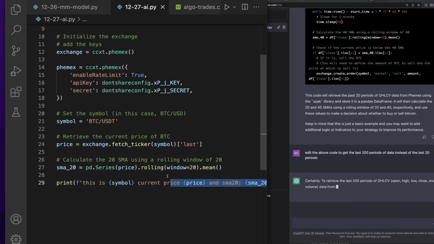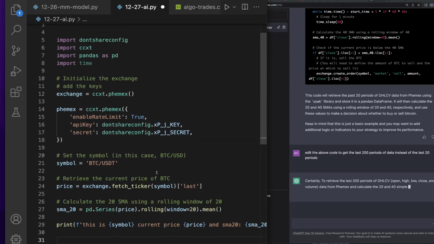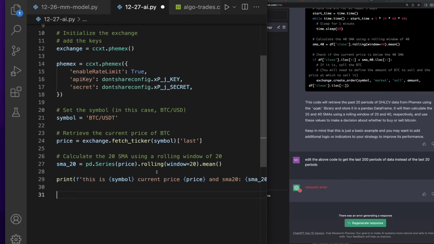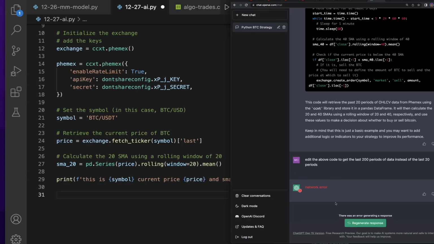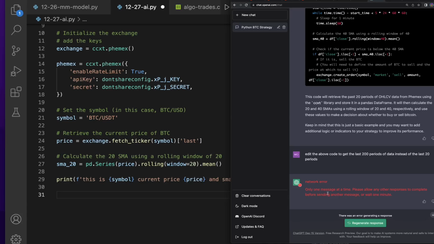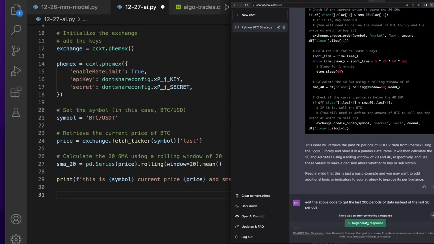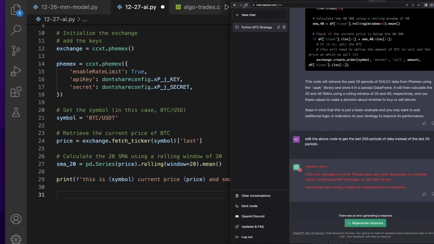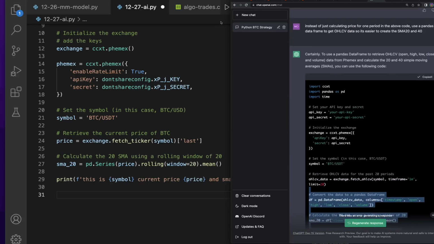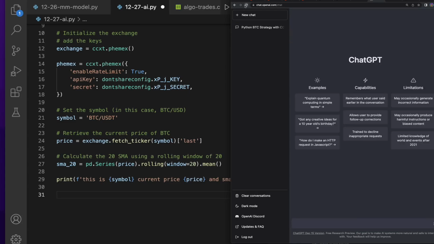But, thus far, my analysis is, it's super helpful, probably for things that you don't understand. Right now, I know how to do this, and look at that, I just got a network error. So it looks like I'm just pushing it too hard. So let's go ahead and regenerate. Response, only one message at a time. Please allow any other responses to complete before sending. So maybe this is the end of my use of ChatGPT. I'm gonna hit refresh. Actually, I'm gonna take all this code before I hit refresh just in case, because this is pretty good code and I can use it. Let's go ahead and now hit refresh.